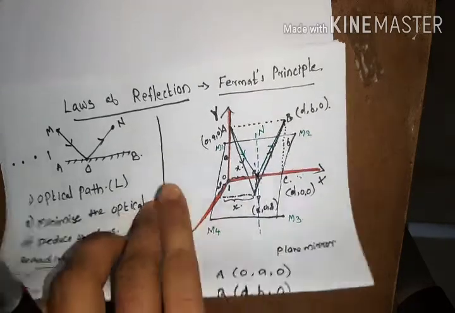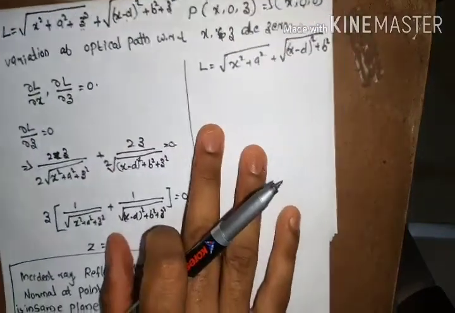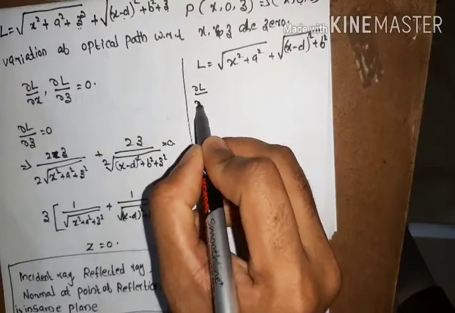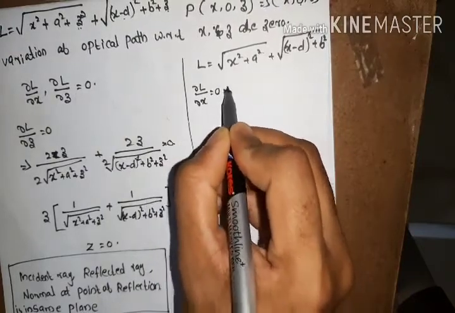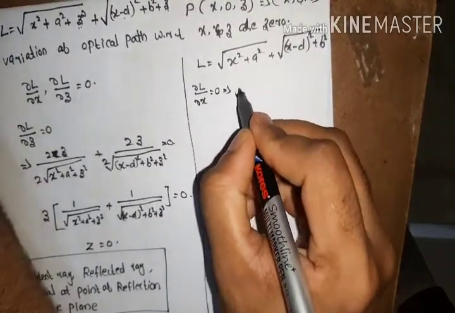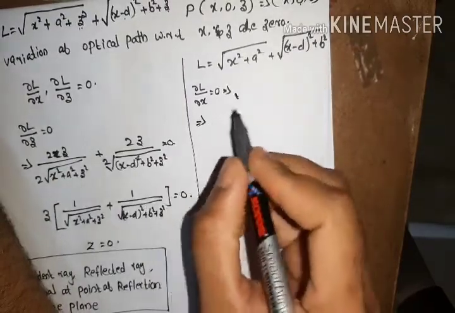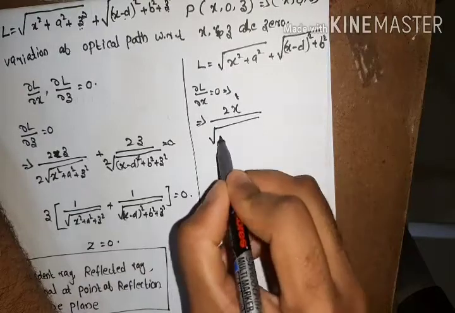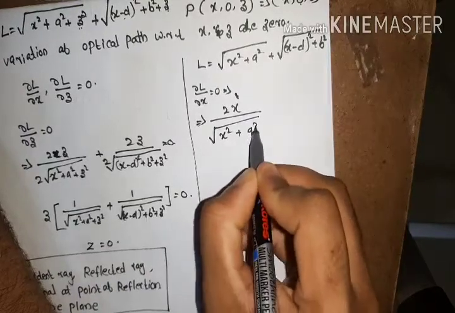So we have to minimize the value of the optical path with respect to x also. That means dou L divided by dou x also is equal to 0, which implies we will get 2x divided by 2 into root of x square plus a square.